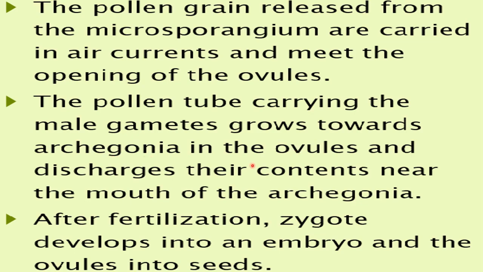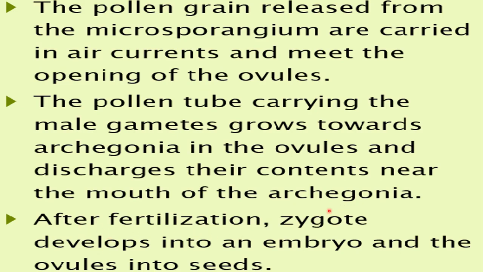Archegonia are present in the ovule, and this pollen tube will discharge its contents near the mouth of the archegonia, right? So this pollen tube will grow. It is carrying the male gametes, and these male gametes are discharged near the mouth of the archegonia. You can say near the mouth of the female sex organ, right?